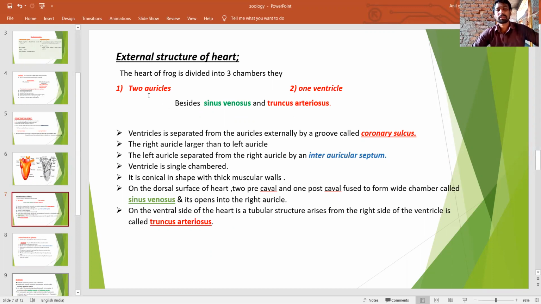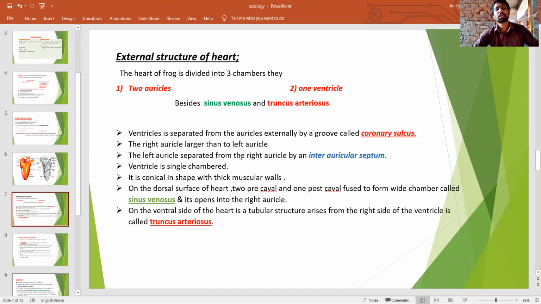The auricles and ventricle are separated externally by a groove, known as the coronary sulcus.